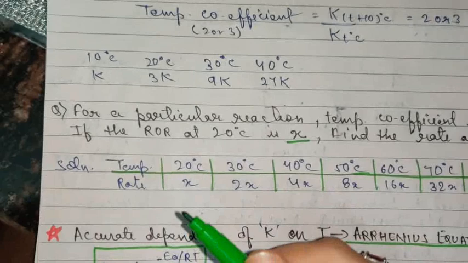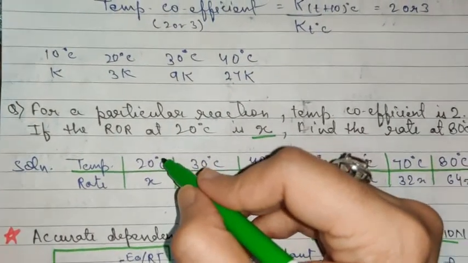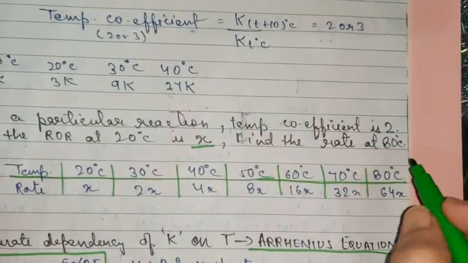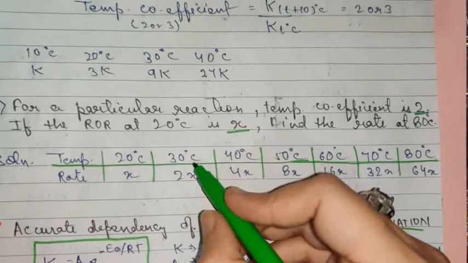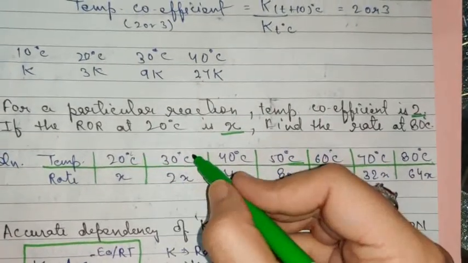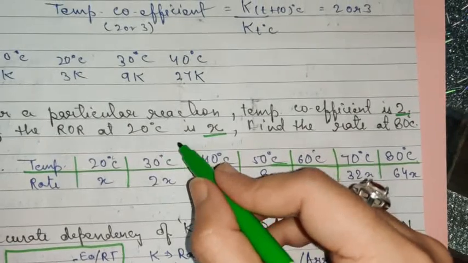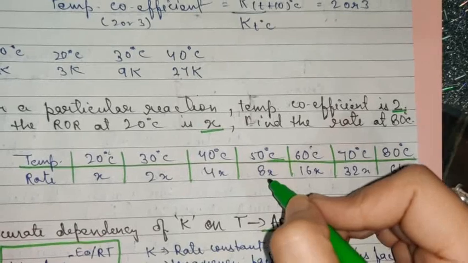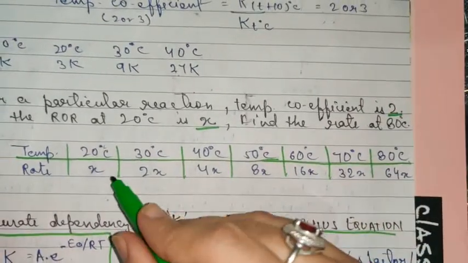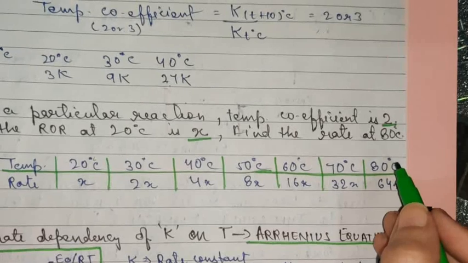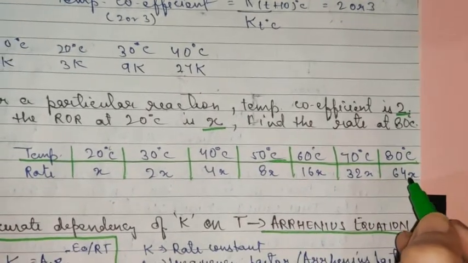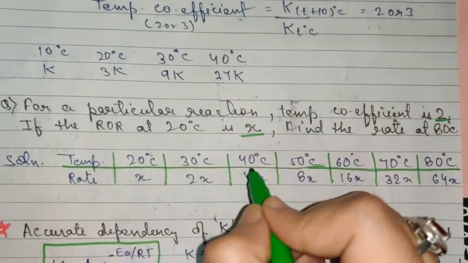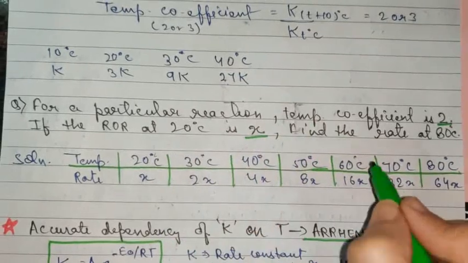Fine. So if I say that at 20 degrees Celsius the value of rate, or rate constant, whatever is given to you, is x, then at 30 degrees Celsius, with a 10 degree rise in temperature, it will be 2x. Then again with a 10 degree rise in temperature it will get double, then again with a 10 degree rise it will get doubled. So like this you will move on till 80 degrees Celsius to find the final value, starting from 20 to 80. But you need to show the gradation of 10 degrees Celsius at each step.